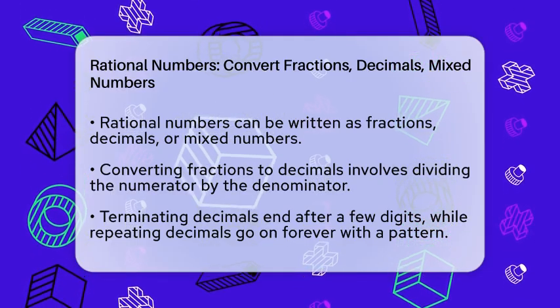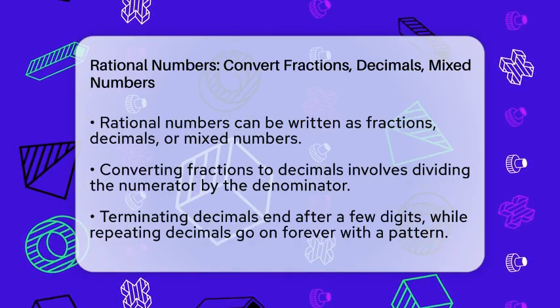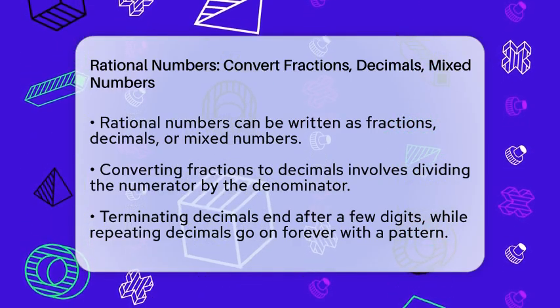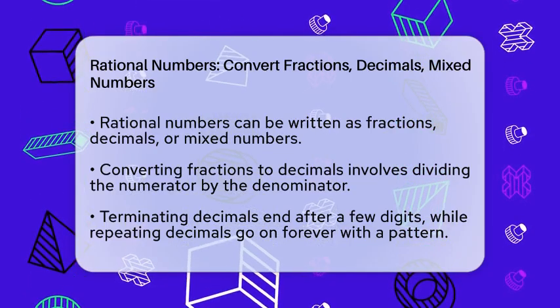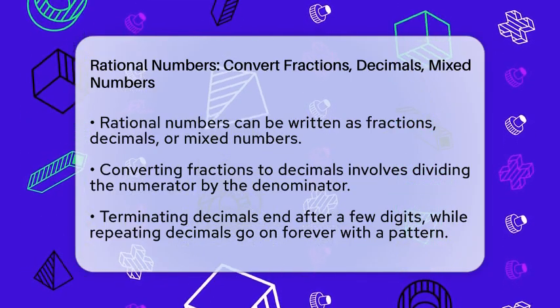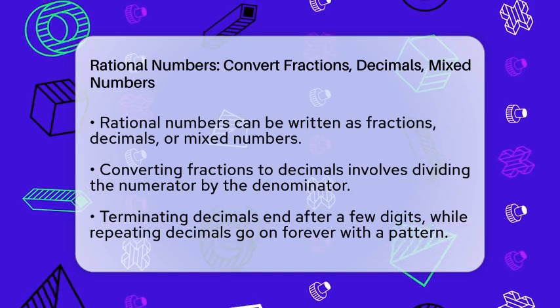Rational numbers are numbers that can be written as fractions, decimals, or mixed numbers. They are part of the basic building blocks in algebra and help us do calculations more easily. Let's start with converting fractions to decimals.